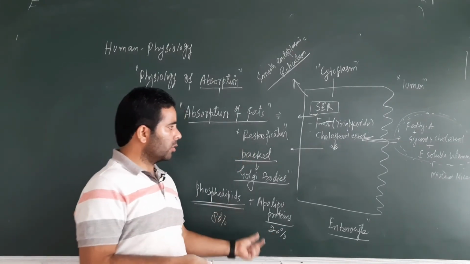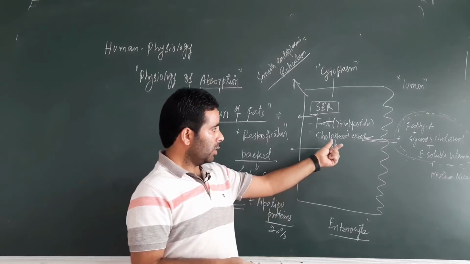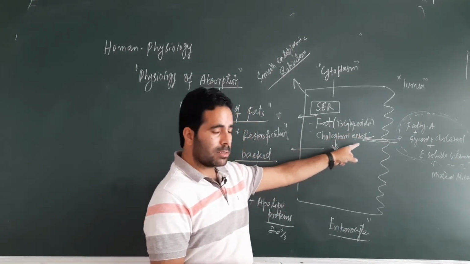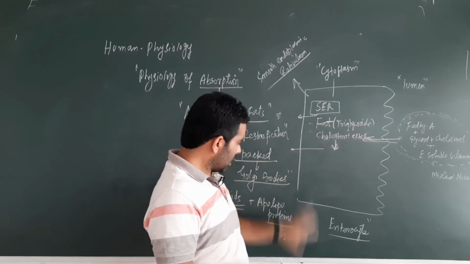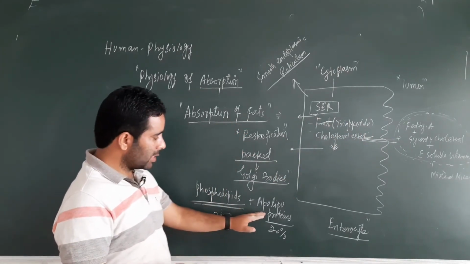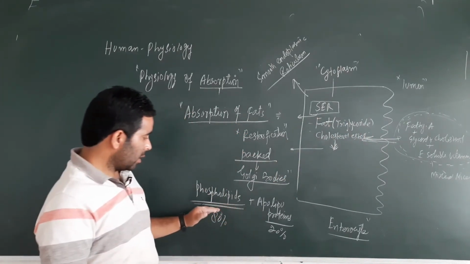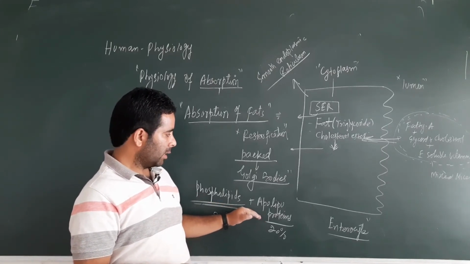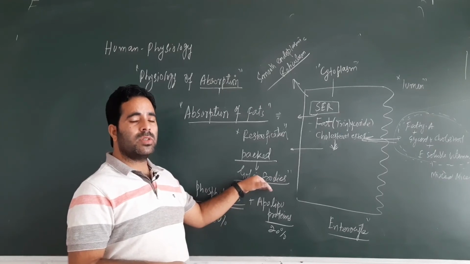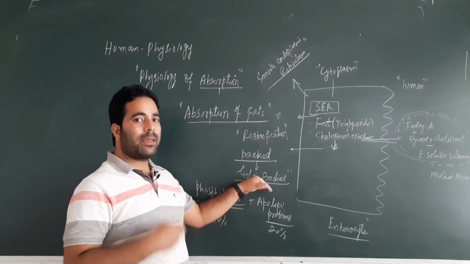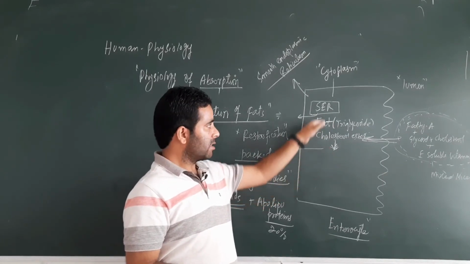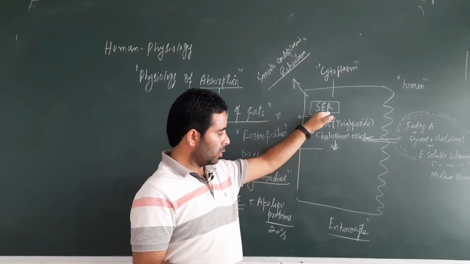These are the two molecules which enclose the re-esterified fats, cholesterol ester, and fat soluble vitamins. They are surrounded by phospholipids and apolipoproteins, which are secreted by the Golgi bodies. So it is the Golgi body which is packing the fats that were re-esterified in the smooth endoplasmic reticulum.